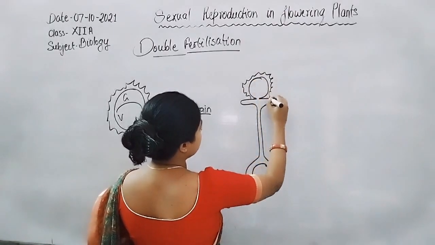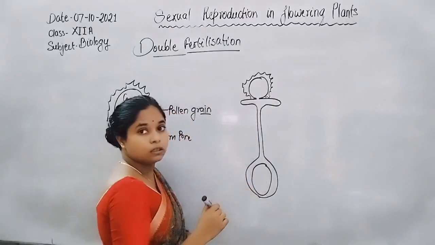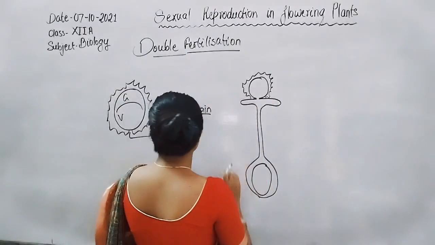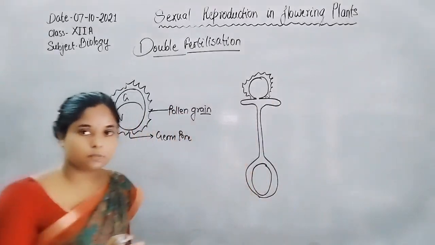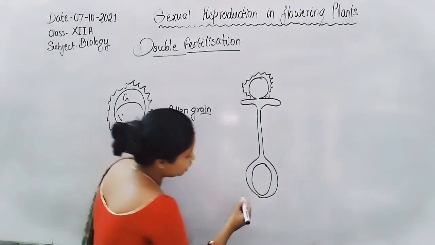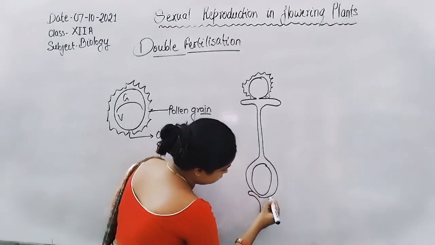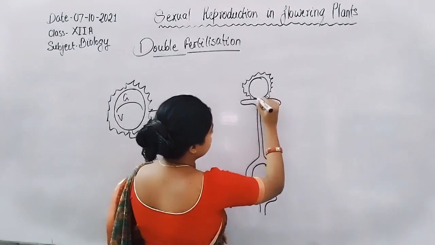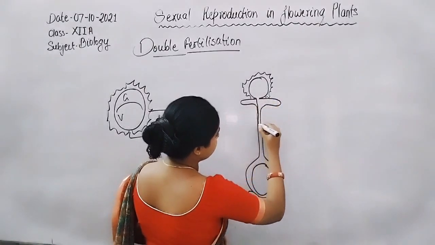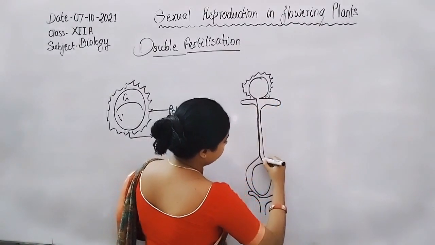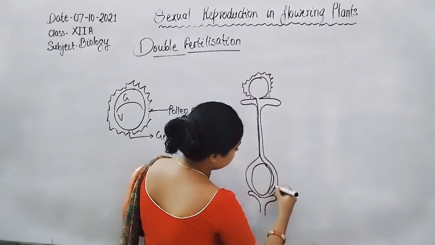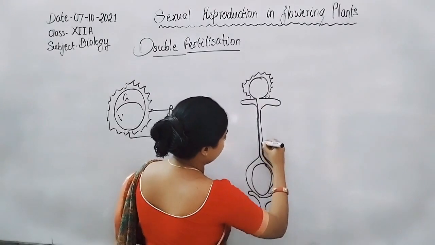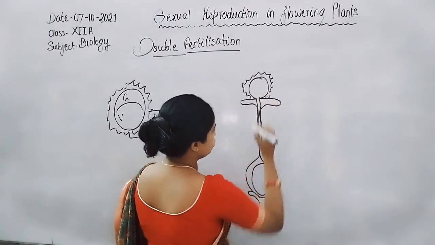When the pollen grain reaches the stigma, pollen-pistil interaction takes place. After the pollen-pistil interaction, germination of the pollen grain happens to form the pollen tube.